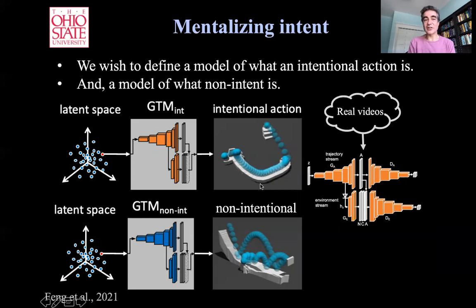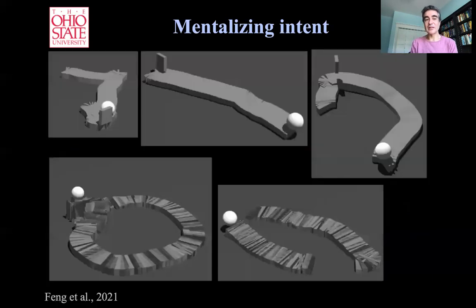Either intentionally or non-intentionally. So I have a generative theory of my model now that from a latent space is able to simulate some action, some video of an action, right? And my generator is able to generate the environment and the action itself to generate what would be intentional actions or what would be non-intentional actions here. So let me show you some examples of what this model generates.